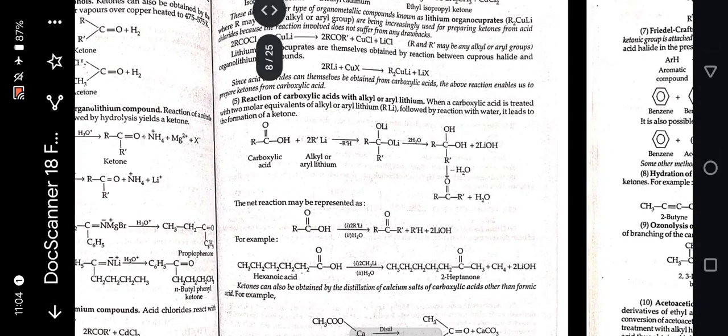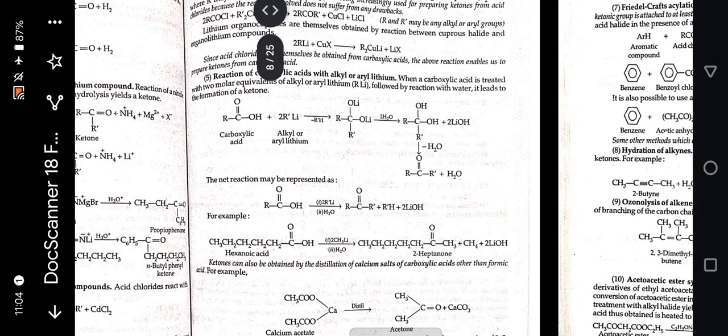Next is reaction of carboxylic acid with alkyl or aryl lithium. When a carboxylic acid is treated with 2 molar equivalents of alkyl or aryl lithium, followed by a reaction with water, it leads to the formation of a ketone.